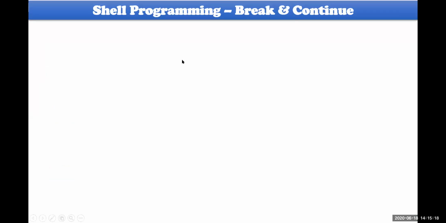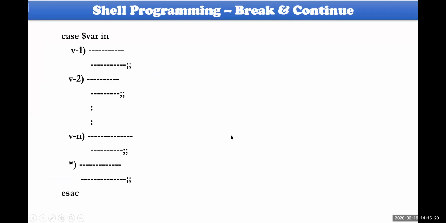It is the switch case. Normally the switch case can be seen in this way: case $variable in. So look at this: case $variable in. Case 1, this is case one, where 1 is the value. So there is a set of statements here. You can execute as many statements as you like, and this double semicolon will be considered as break. This is called break.